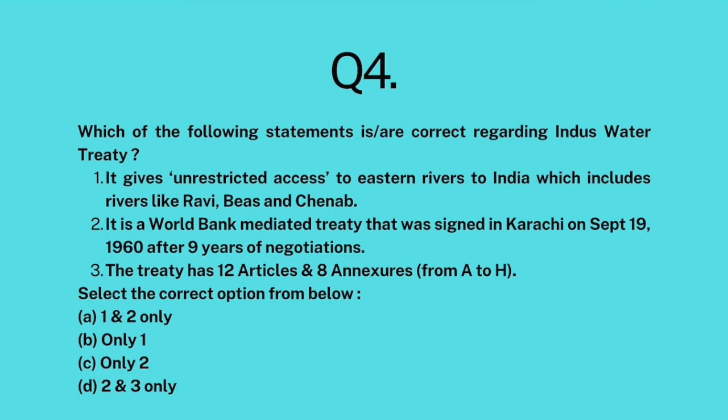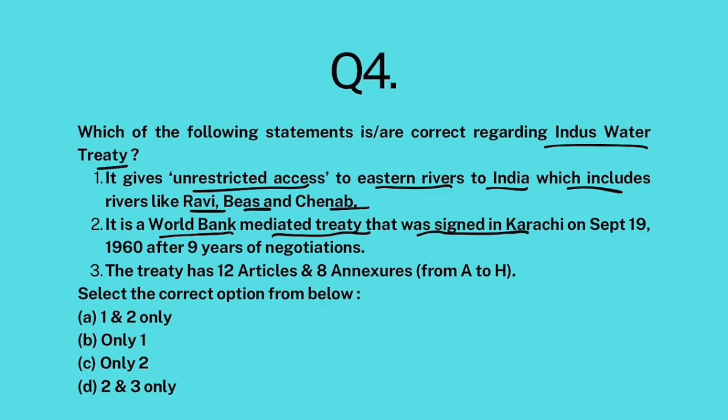And last, a question again related to the Indus Water Treaty. Which of the following statements are correct regarding the Indus Water Treaty? It gives unrestricted access to eastern rivers to India, which includes rivers like Ravi, Beas, Chenab. It is a World Bank mediated treaty that was signed in Karachi on September 19, 1960 after 9 years of negotiation. The treaty has 12 articles and 8 annexures from A to H.